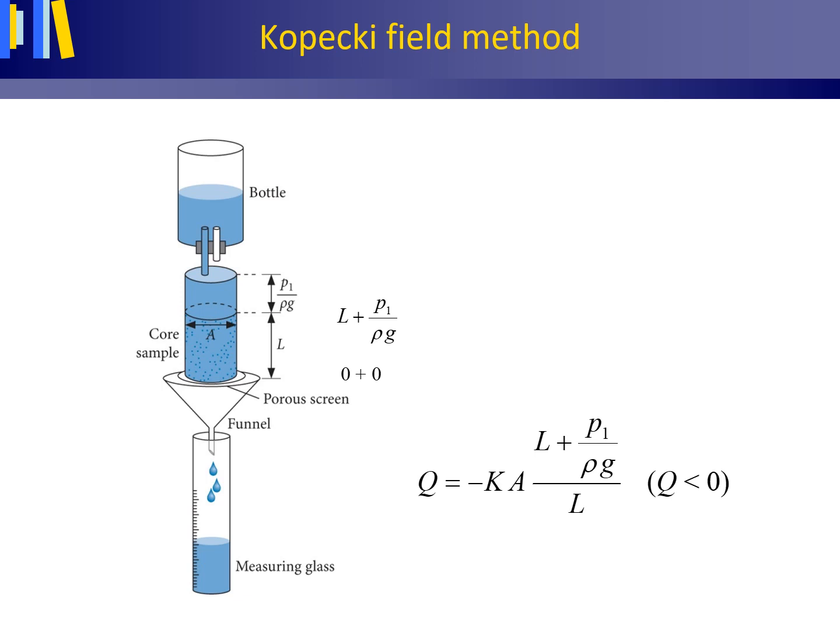Another measuring technique, also involving the use of one or more core samples of the subsoil, but usually performed in the field or during field work, is the Kopecky field method. A bottle is filled with water and closed by a cork with two open tubes. The bottle is then turned upside down and water is fed onto the subsoil sample as shown in this figure. The short tube lets the air in, while the larger tube lets the water out.